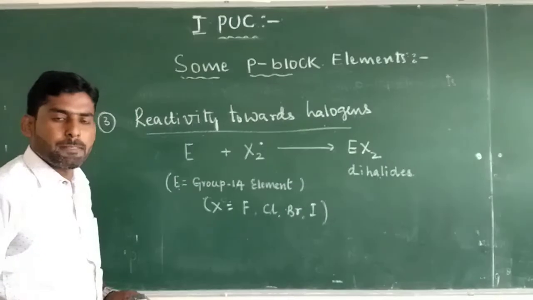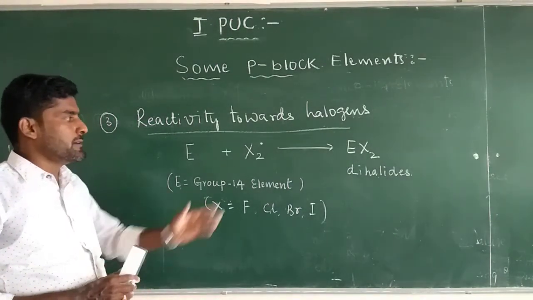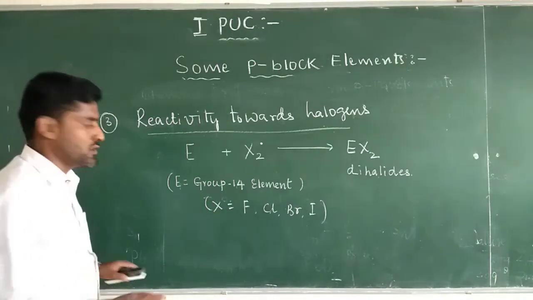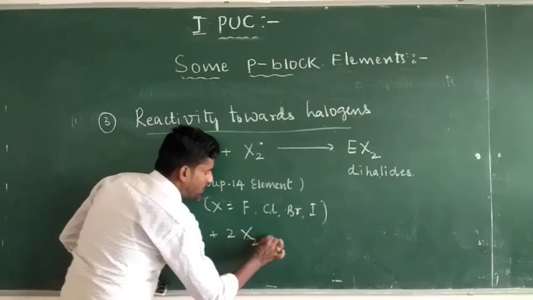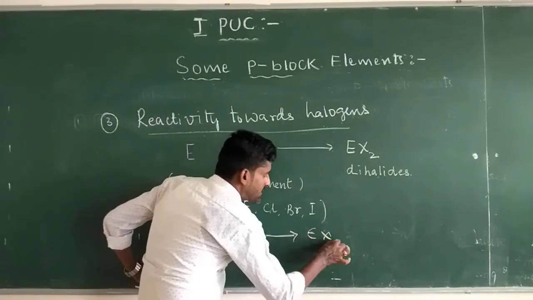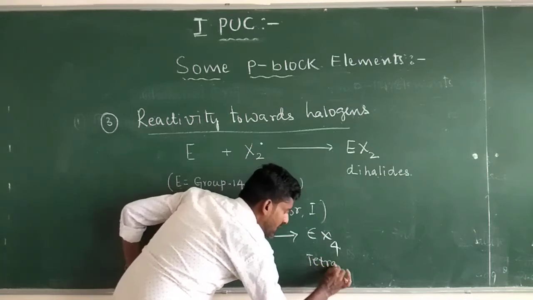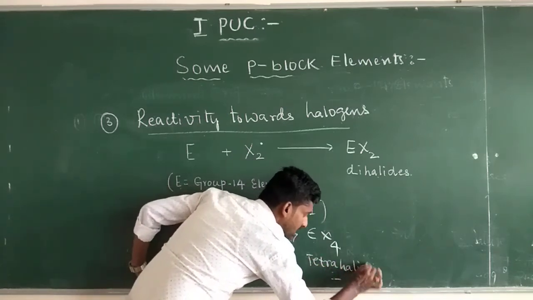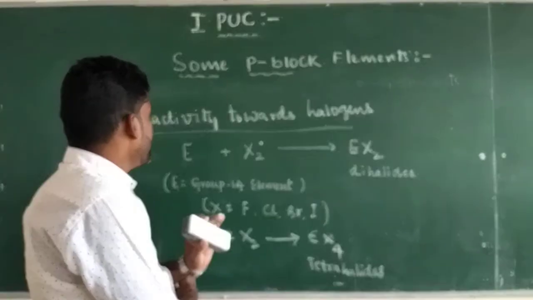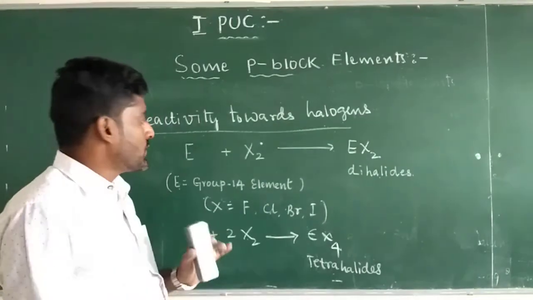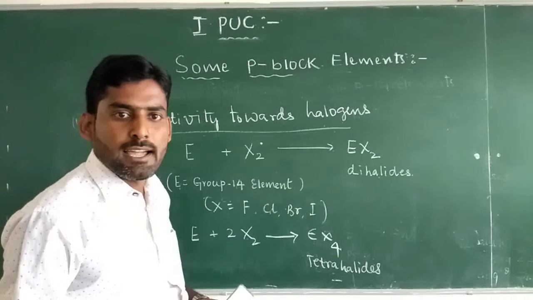So here group 14 elements combine with halogens to form dihalides and tetrahalides also. So it is E plus 2X2 gives rise to EX4, tetrahalides.